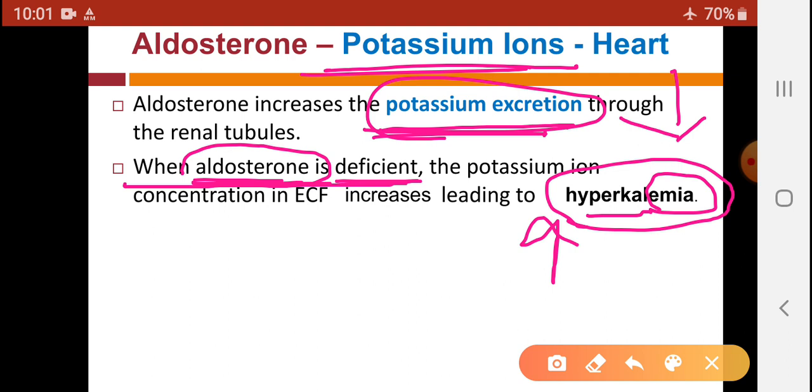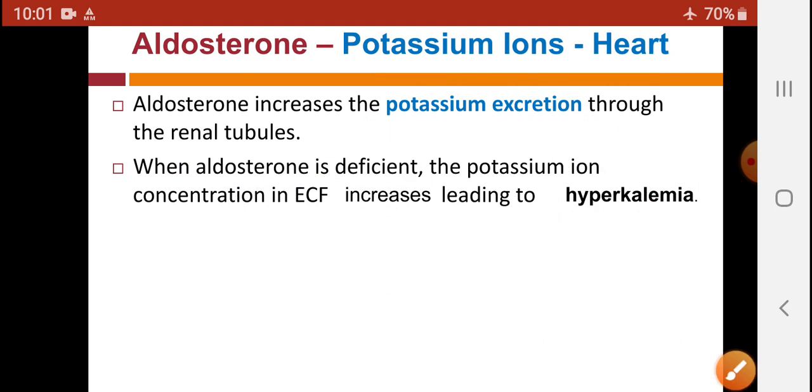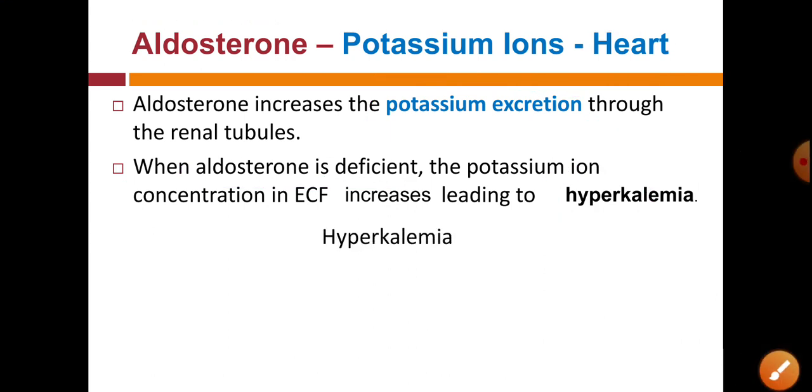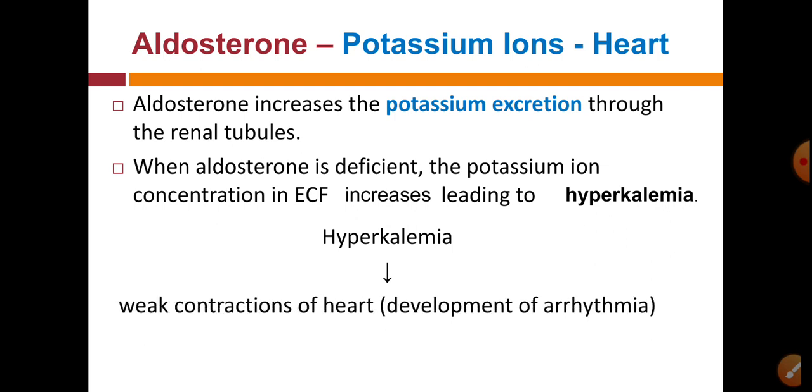But when there is hyperkalemia, there are some effects on the heart. So let us see the effect of hyperkalemia on the heart. When there is hyperkalemia, arrhythmia is found in the heart. So weak contractions of the heart or development of arrhythmia occur because of this hyperkalemia, and this is very dangerous for our body.